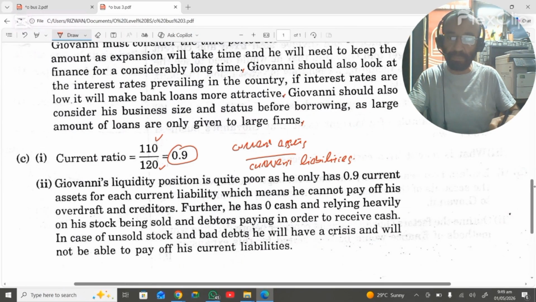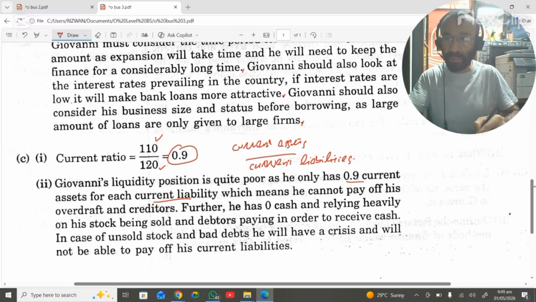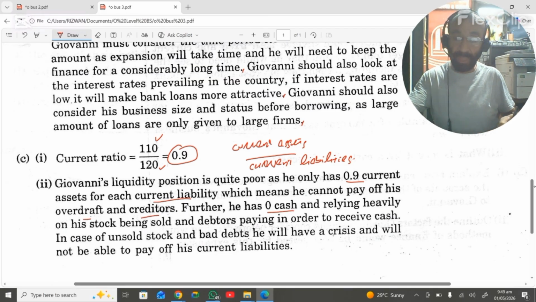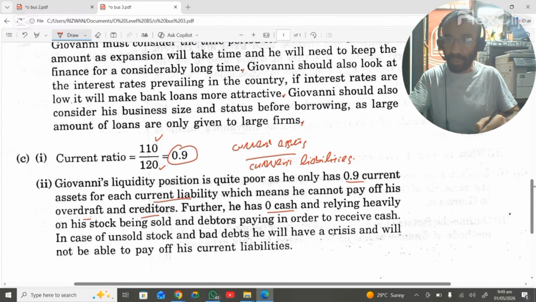Giovanni's liquidity position is quite poor, as he only has 0.9 current assets for each current liability. So current assets are lesser than the current liabilities, which means he cannot pay off his overdraft and creditors. Further, he has zero cash. This is very, very important, which you can see from the statement of the business, that it is having zero cash. So it means ready cash is not available. The business is highly relying on the stock being sold and the debtors paying in order to receive the cash.